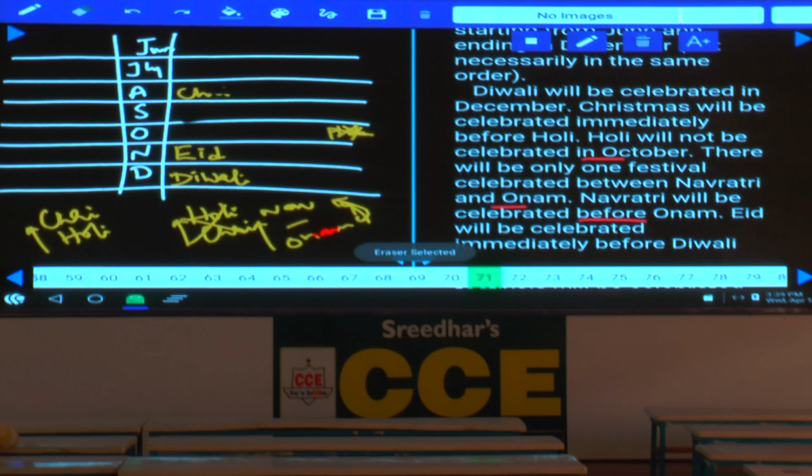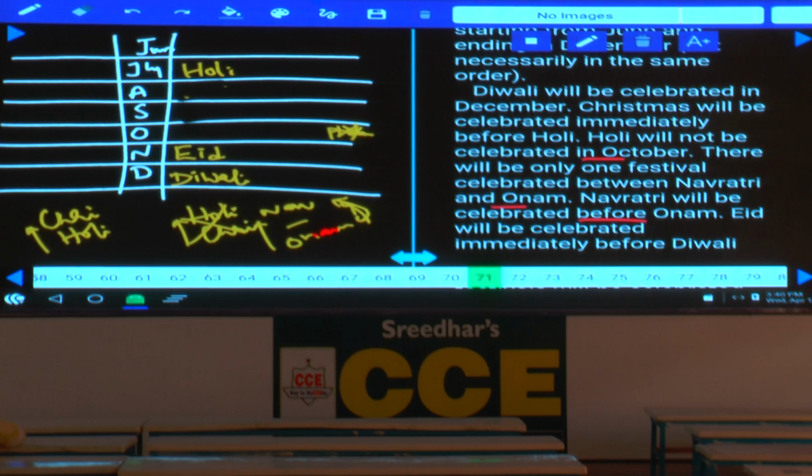As Holi cannot be in the month of September, then tell me whether Holi can be in the month of August or not. Holi is here. If Holi is here, then before this Holi, Christmas will be there. Again, there is no alternate between Navratri and Onam. Hence, Holi cannot be in the month of August as well. Are you following this one or not? Hence, Holi must be in the month of July.